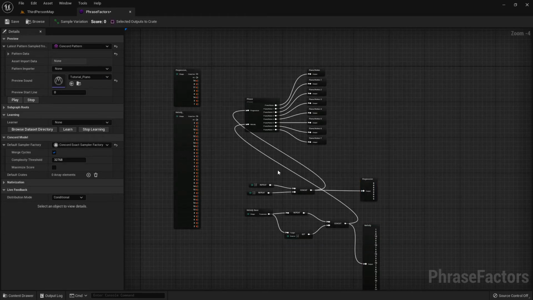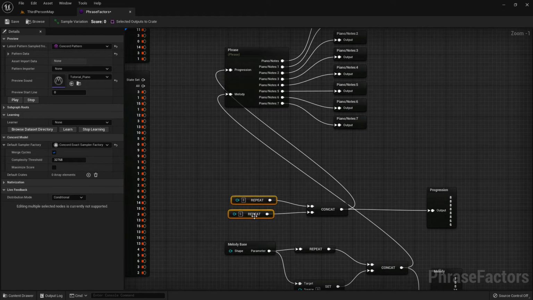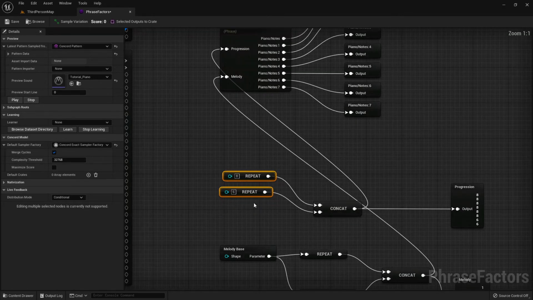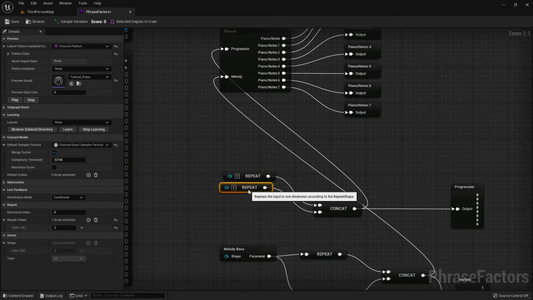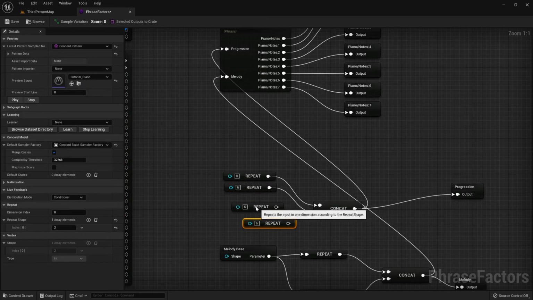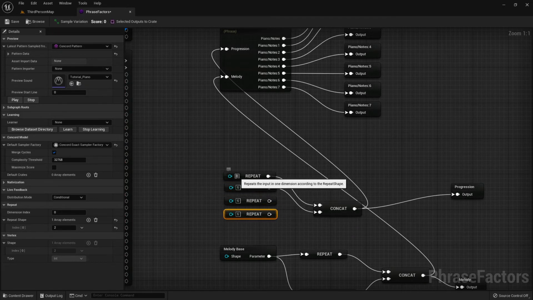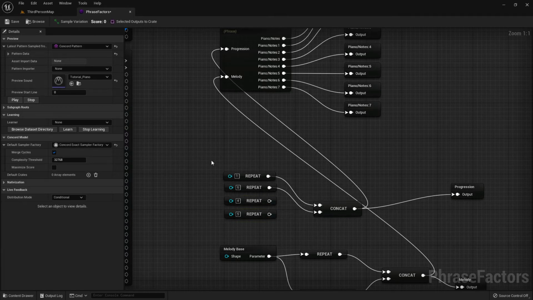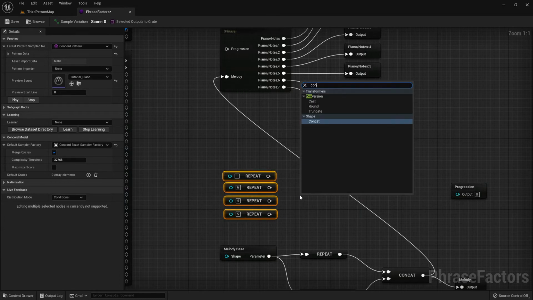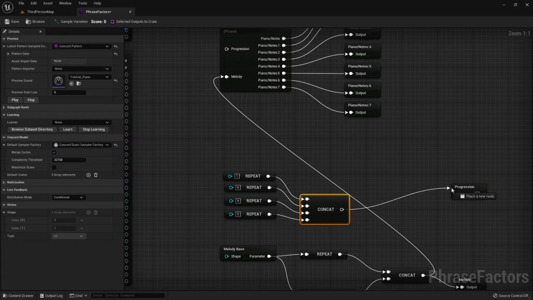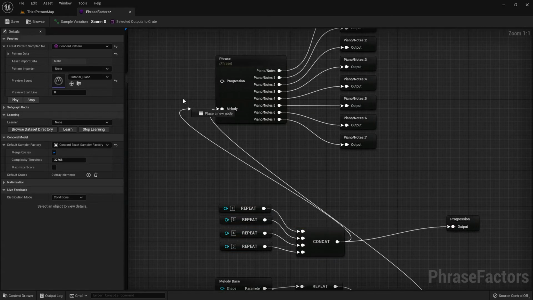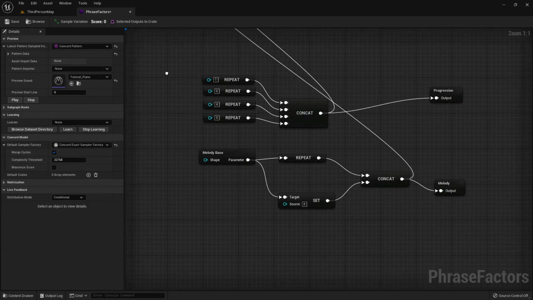I will create one more phrase, so we have some proper machine learning, not just with a single item in the dataset, but at least more than one. For this, I will just kind of change up the chord progression a little bit. Let's say 1, 6, 4, 5. And let's have each one just repeated twice. And then we can just select all of them. Once again, type concat, and we'll get a bigger concat node. Can pipe that into the output and also into the preview.